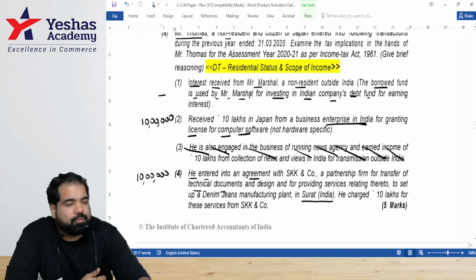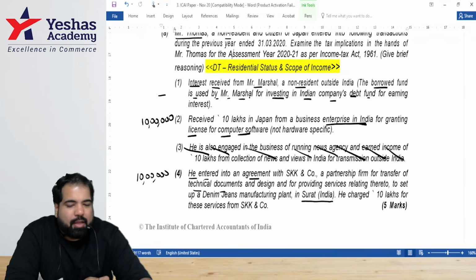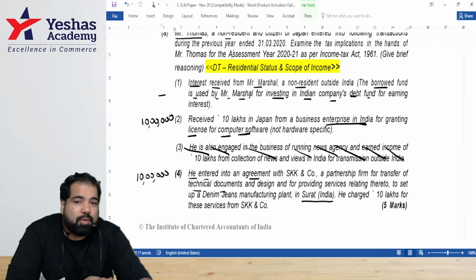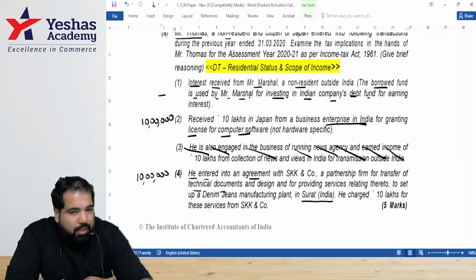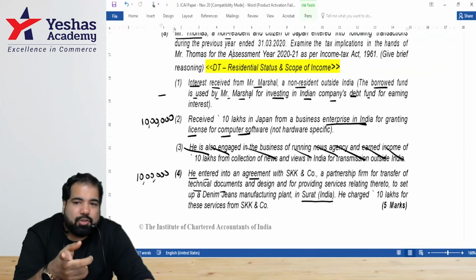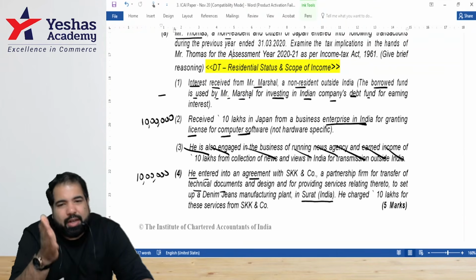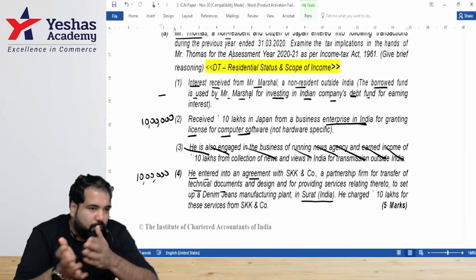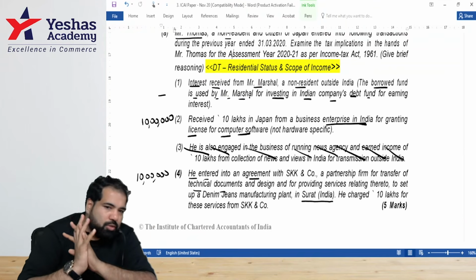The next one, you tell me. Income of rupees 10 lakhs has been earned to give technical services for setting up a plant in India that has been used in India. Hence, it will be deemed income as per section 9(1). Of course, you can write 9(1)(vii) depending on whatever you know, but otherwise 9(1) should also get your marks.